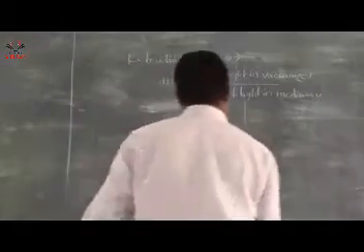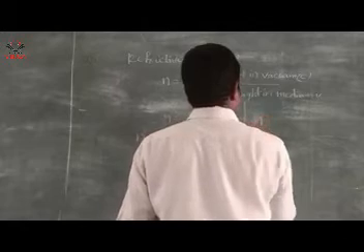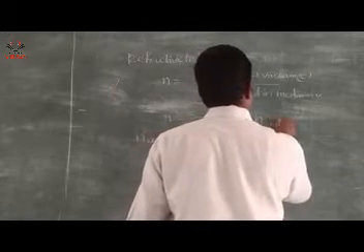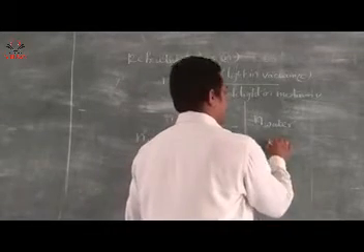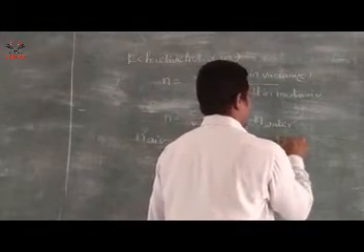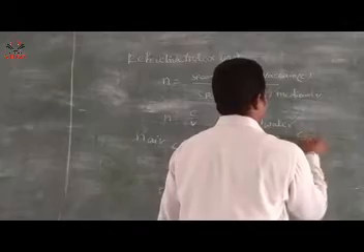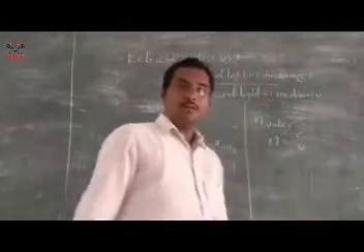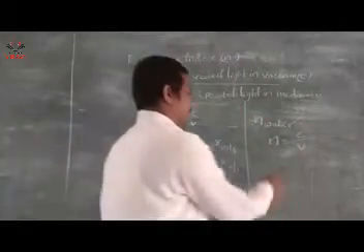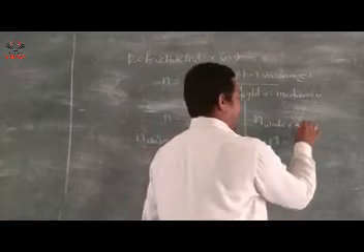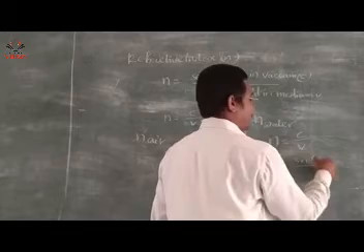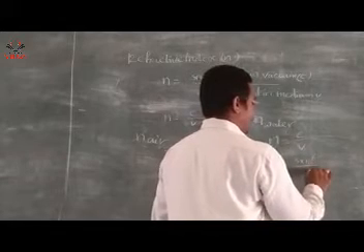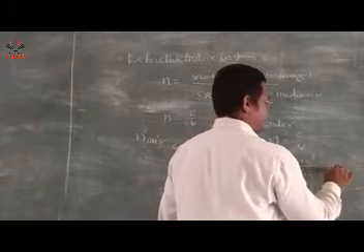And next one, find the refractive index of water. What is the formula? N is equal to speed of light in the vacuum by speed of light in the medium. The vacuum value is a constant, so N is equal to 3 into 10 power 8 and the speed of light in the medium, 2.25 into 10 power 8.